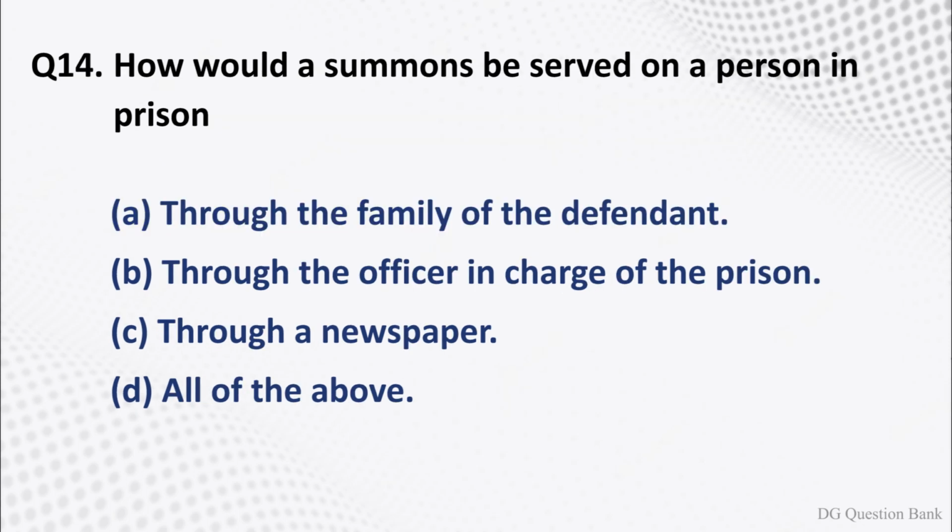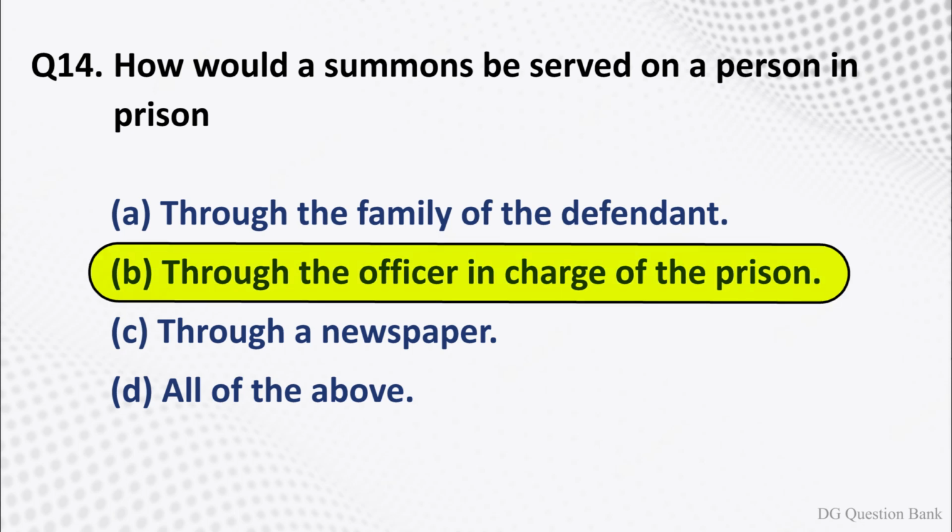Question number 14. How would a summons be served on a person in prison? The options are option A, through the family of the defendant. Option B, through the officer in charge of the prison. Option C, through a newspaper. Option D, all of the above. The right answer is option B, through the officer in charge of the prison.